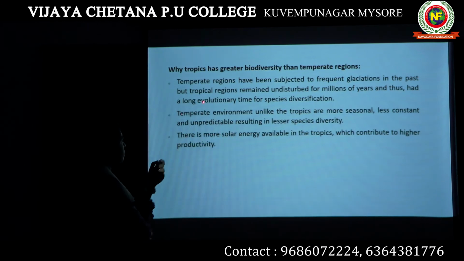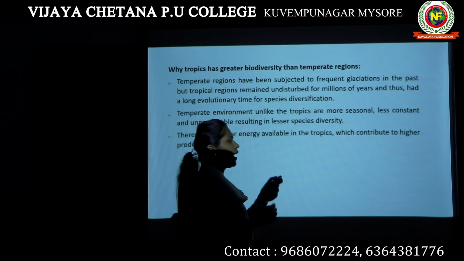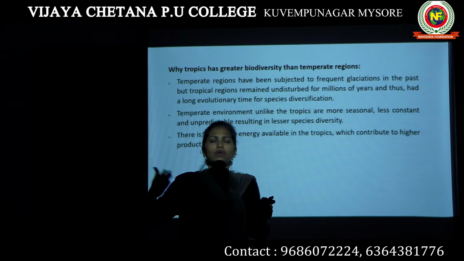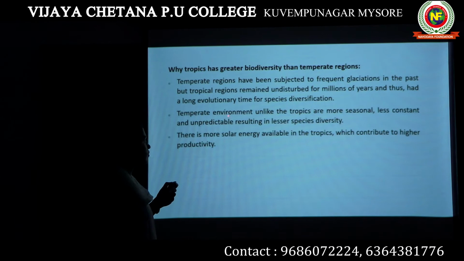Temperate regions have been subjected to frequent glaciations in the past, but tropical regions remained undisturbed for millions of years and thus had a long evolutionary time for species diversification. The tropical region had a lot of time for diversifying or changing its species diversity. So that is the reason it has greater biodiversity. Temperate environments, unlike the tropics, are more seasonal, less constant and unpredictable, resulting in lesser species diversity.